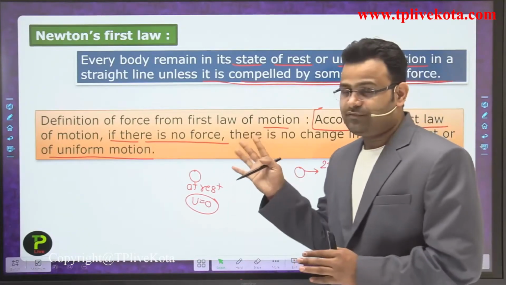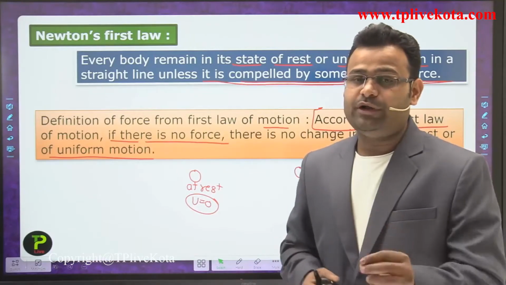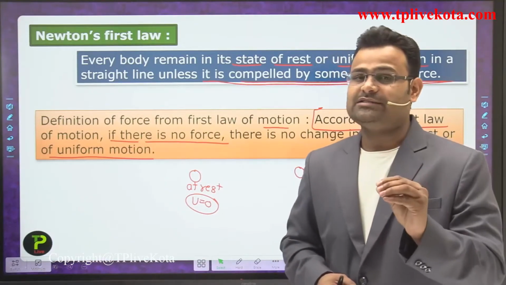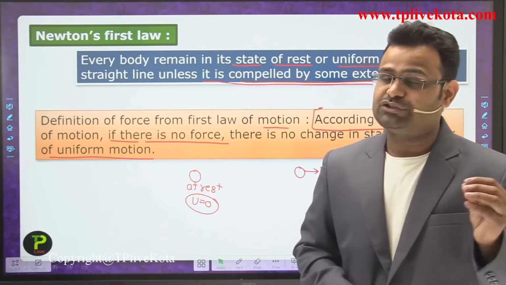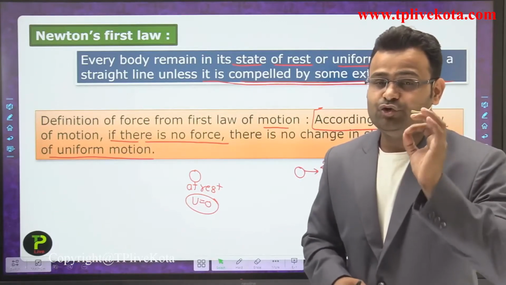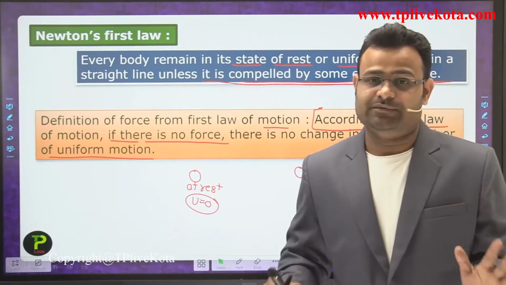That is Newton's first law. If any body is at rest, it always stays at rest if no external force is applied on it.